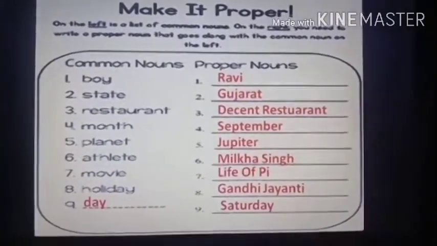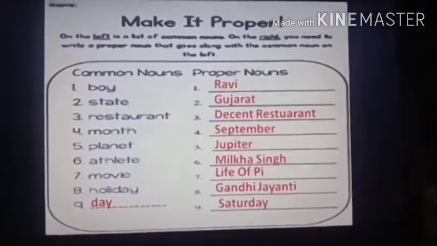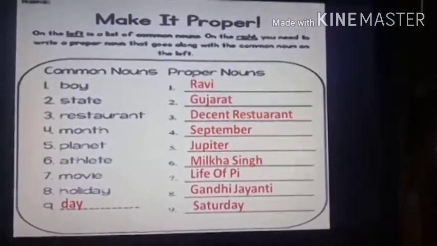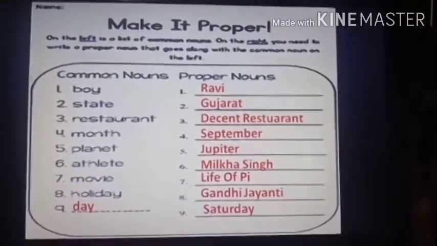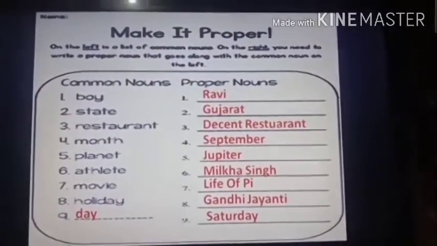So this was a very interesting activity, right? Now this same activity is also given in your worksheet. I made you do this same activity so that you come to know how to do that worksheet activity. Okay, students, now let's see the next slide.